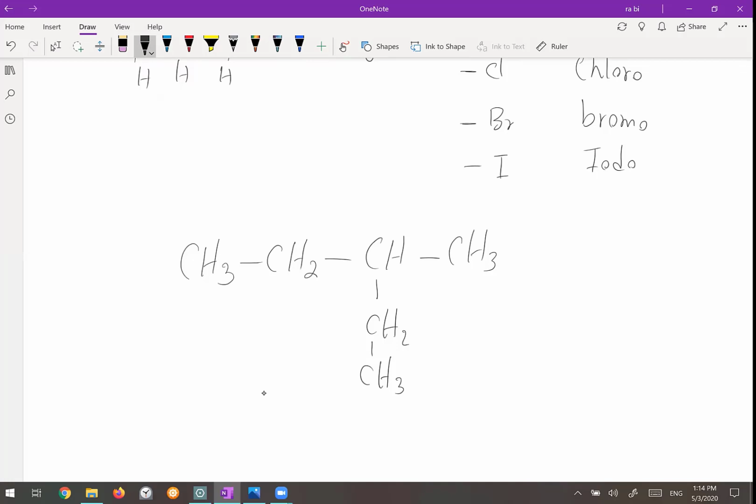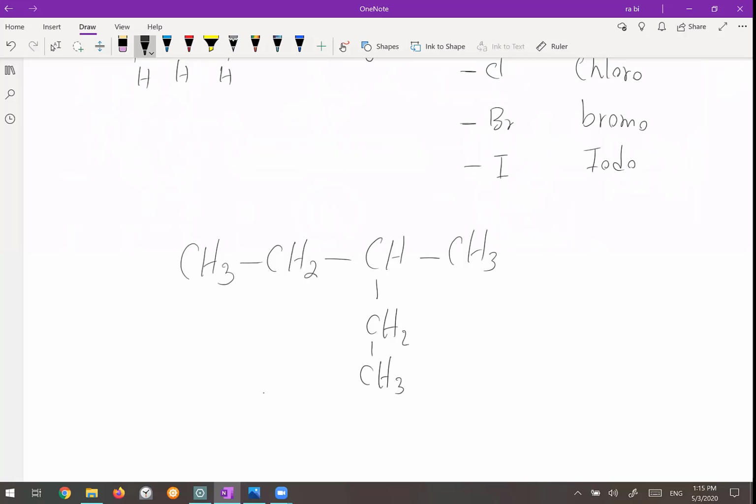What should I do? The first step, I have to find the longest hydrocarbon chain. So tell me how many carbons are in the parent chain or in the longest hydrocarbon chain? How many carbons are there? 6. 5. 5 or 6? I think 5.